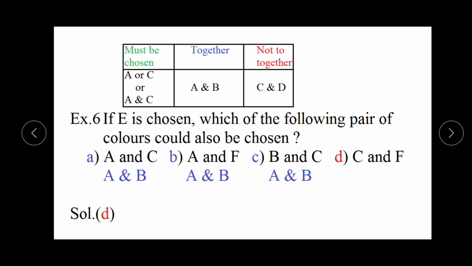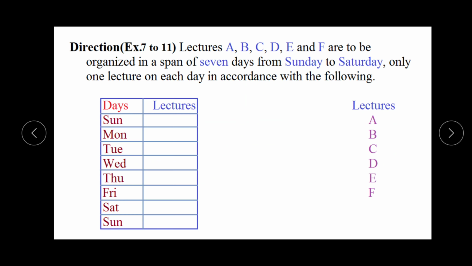In the next question, if E is chosen, which of the following pair of colors can also be chosen? It means in the three colors we are taking E color. So which other two colors can we take? In the first option A and C is there. It means A and B condition is not following. In this also A and B condition is not following, and here also A and B condition is not following. But in the fourth option C and F we can choose these colors, because this condition is following, this is also following, and this is also following. All the conditions are following. It means the fourth option is the correct option.